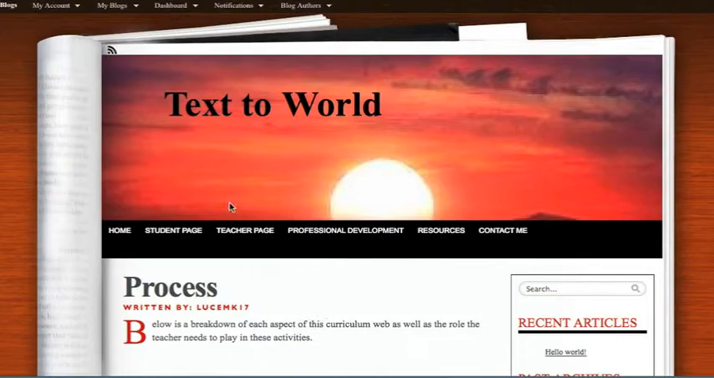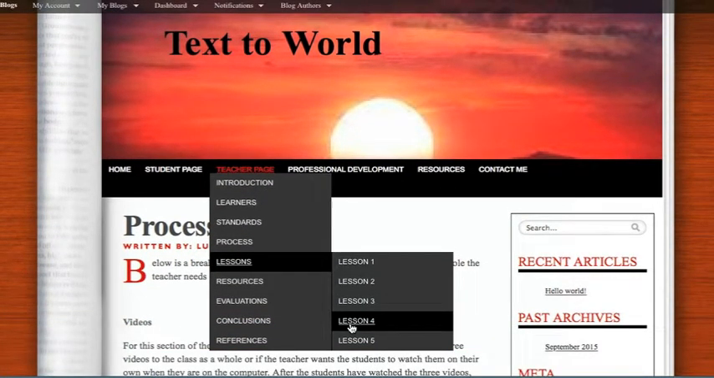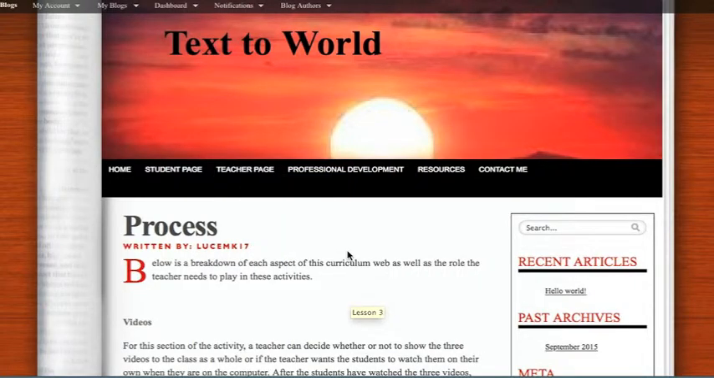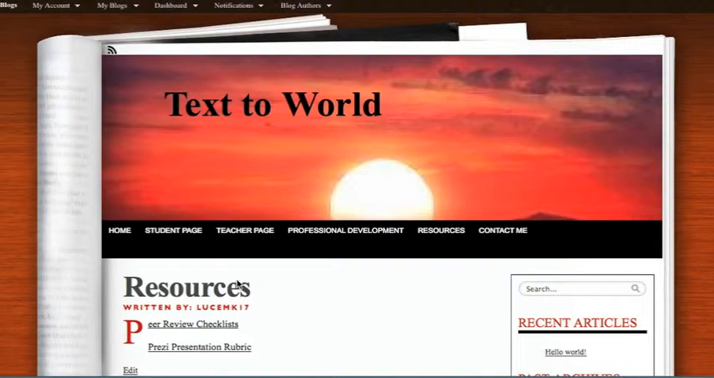Under the lessons, there are 5 lessons available to teachers to use, one for each of the days of the curriculum web. They are linked, and teachers are able to use those. Under resources, this is where teachers are going to be able to get the peer review checklist and the Prezi presentation rubric.